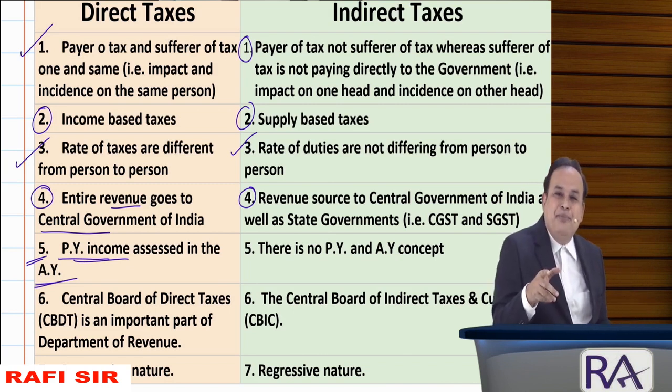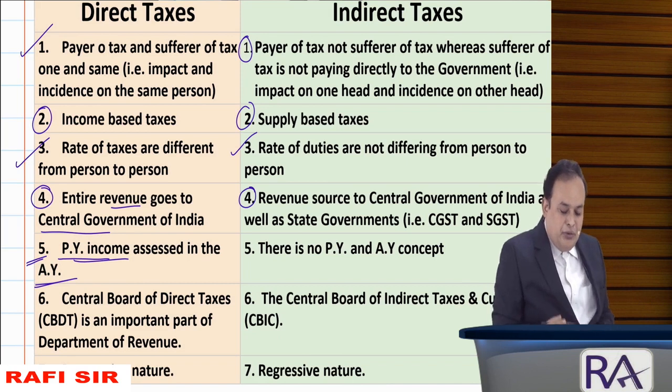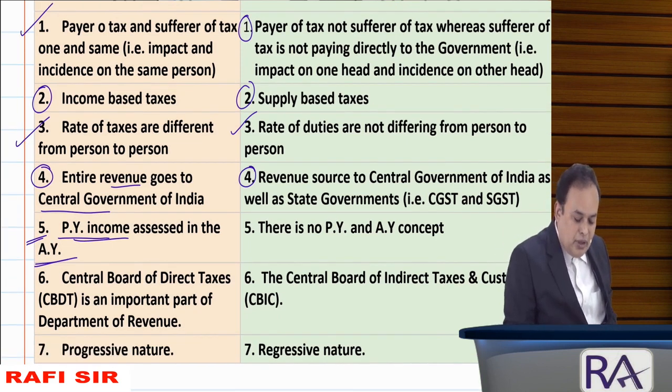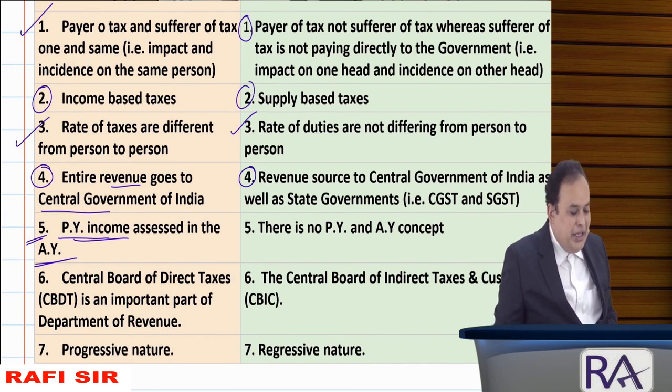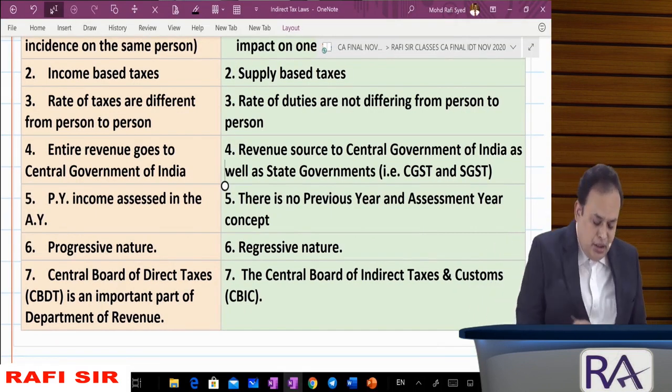Got the clarity? Further, what do you mean by direct taxes? Further, referring to point number 6.